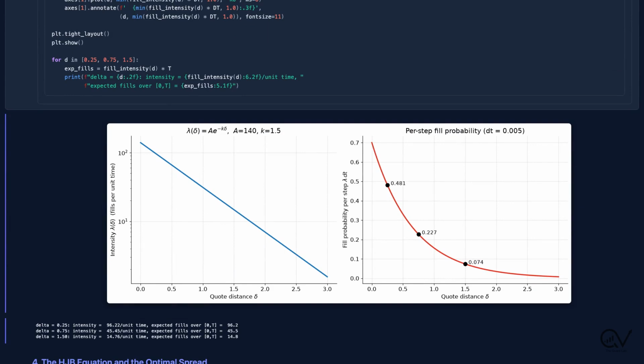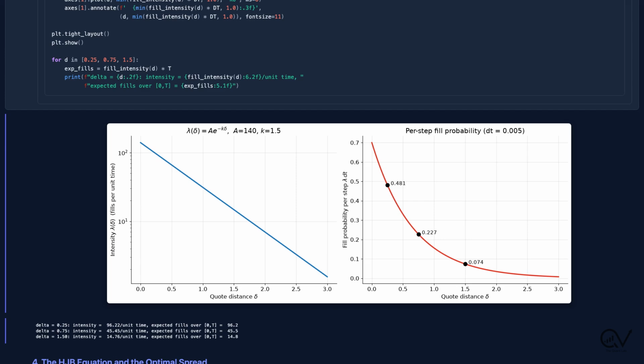The left panel plots intensity on a log scale, so the exponential decay shows up as a straight line. The right panel converts that into a per-step fill probability. And this is the trade-off the dealer faces, made concrete. Quote a quarter of a dollar from the mid, and you expect about 96 fills over the horizon, but you earn almost nothing per trade.